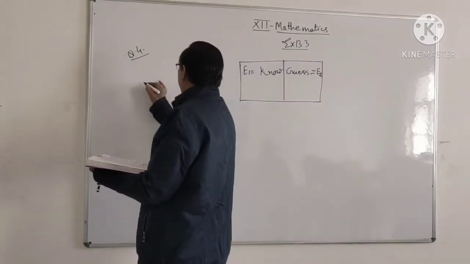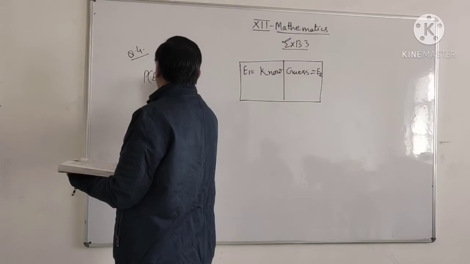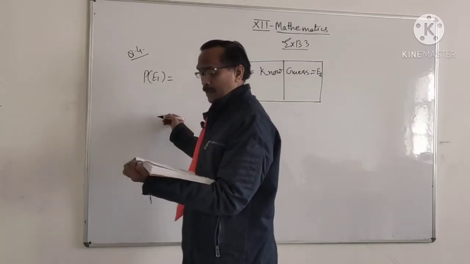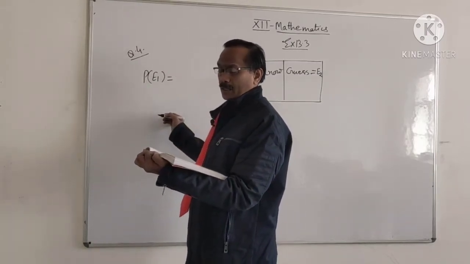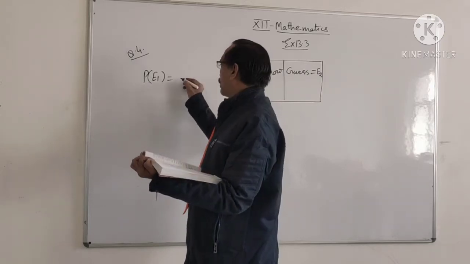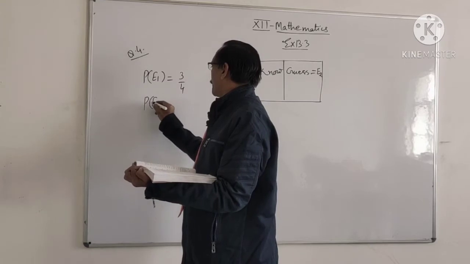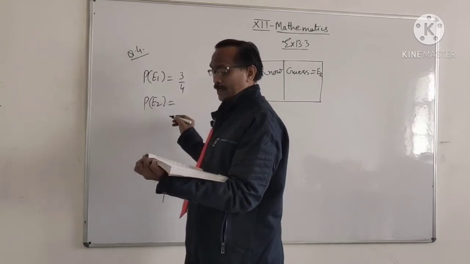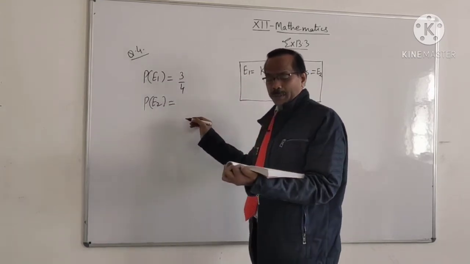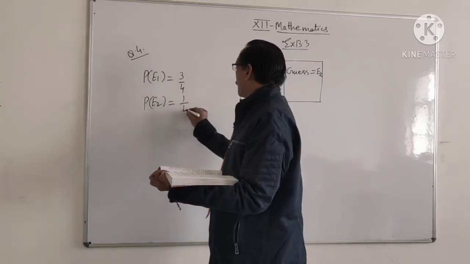Then P(E1) is 3/4, the probability that he knows the answer, and P(E2) is 1/4, the probability that he guessed the answer.